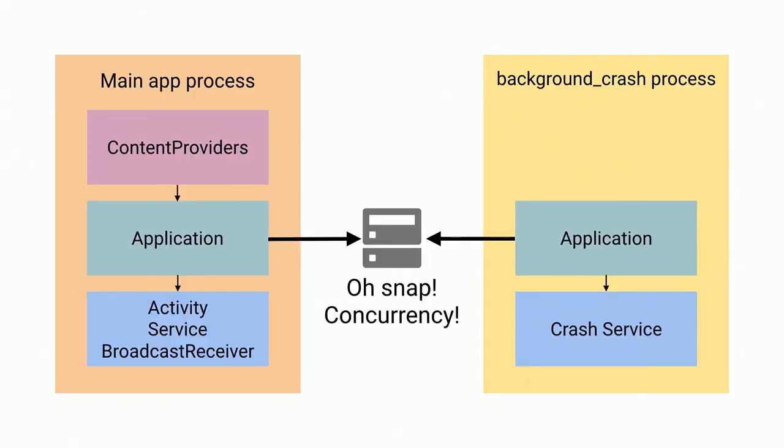The problem here is that if your application object is writing to some shared resource, to a database or to a file, there's a potential for a race conflict. Most app developers don't actually expect that their application object would be run twice. The normal expectation is that it's run once in a single process, but because we're running crash reporting in another process, we have a second application object just like the first, and it's doing the same thing as the first. So if your application object is writing to a database, you could actually run into a locking problem.